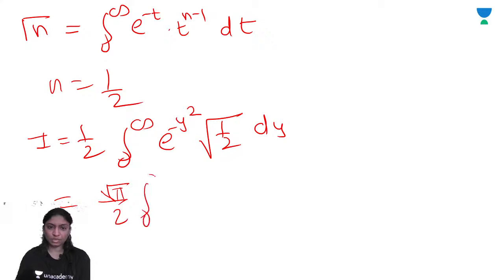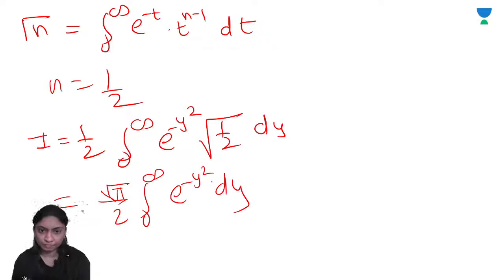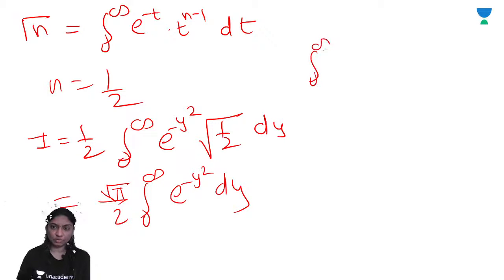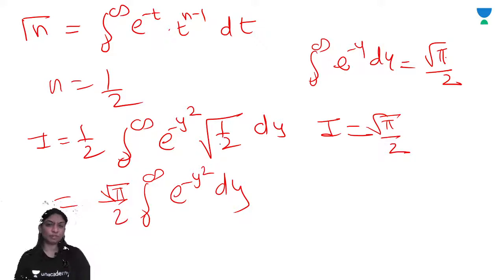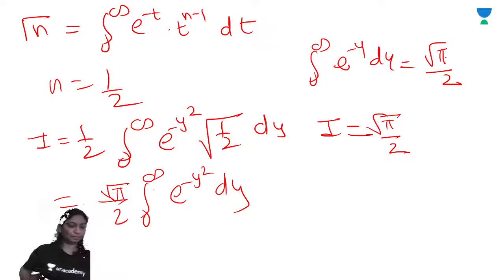Pi upon 2 integral 0 to infinity. Similarly, integral 0 to infinity e raised to minus y square dy is equal to root pi by 2. So I is equal to the value for the integral, root pi by 2, because gamma of 1 by 2 is root pi.